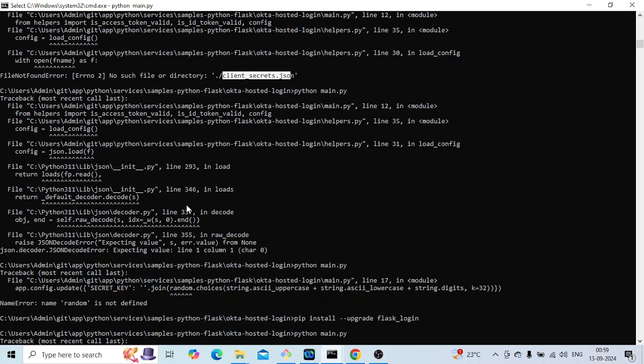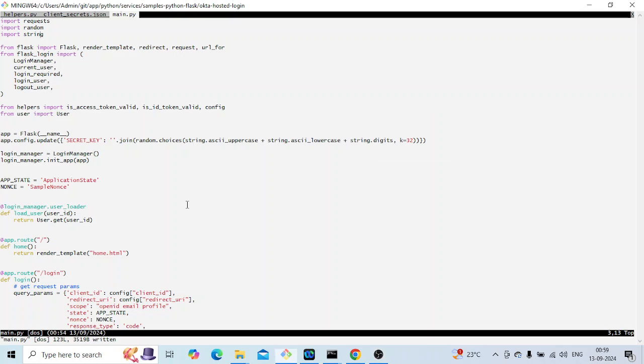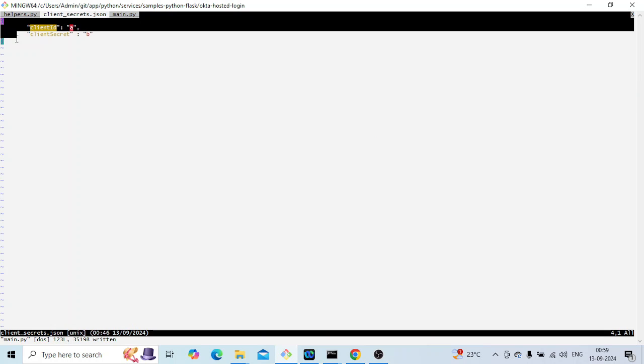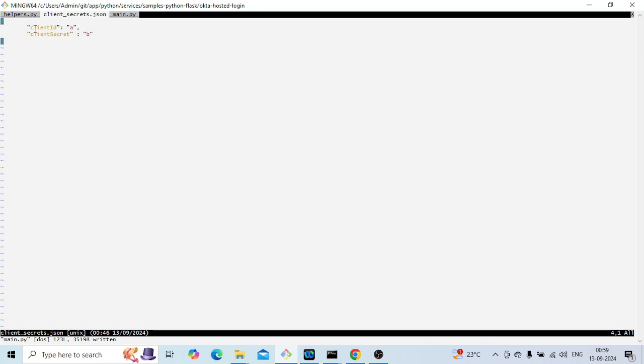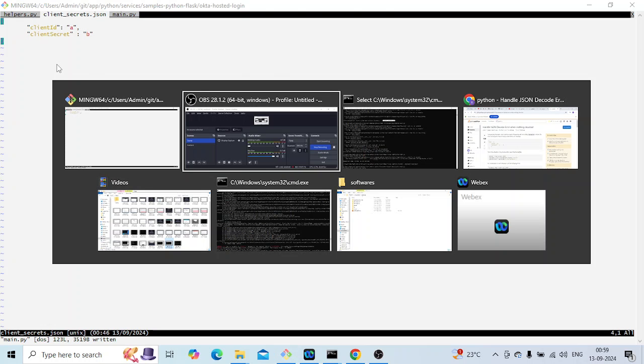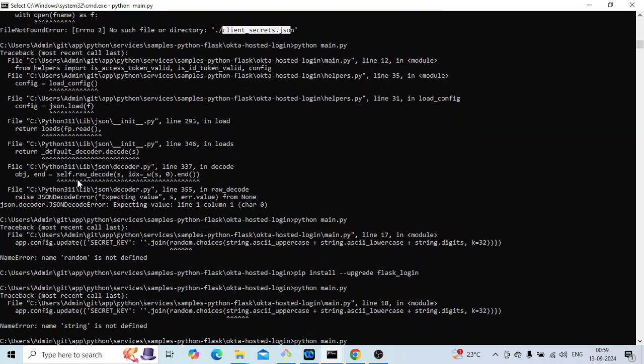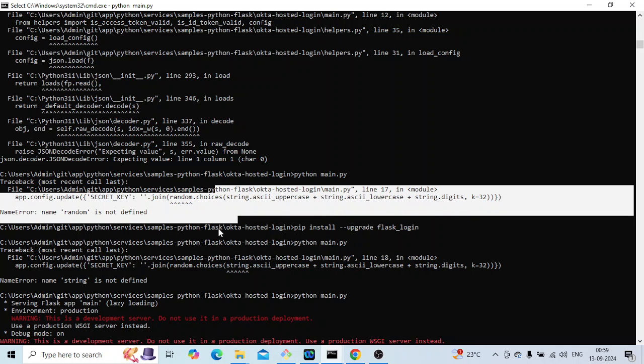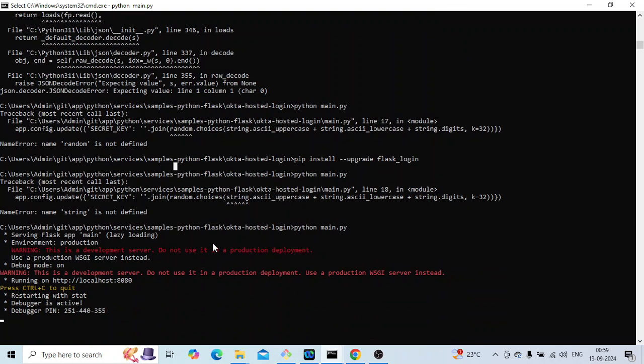So what I did is I created the file and gave some sample values to see if this error gets resolved, and I saved it. After that I was not getting that JSON decode error, but I was getting a different error which I resolved by doing the import properly.